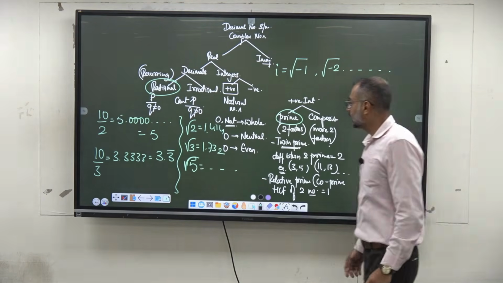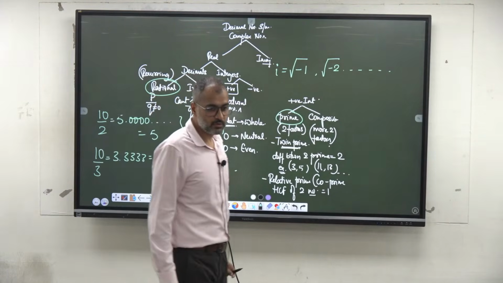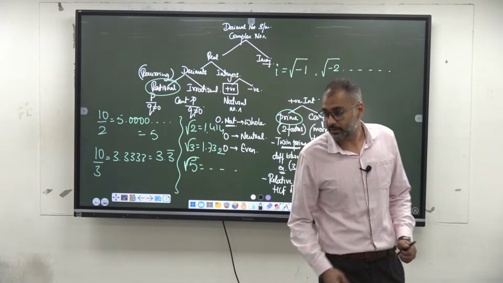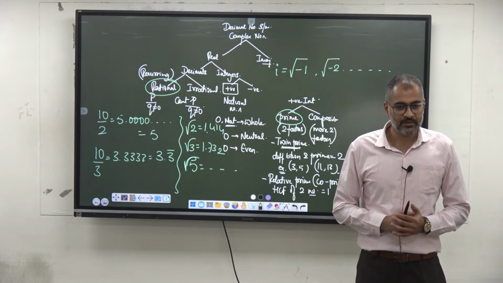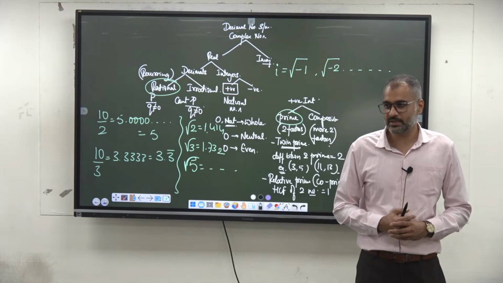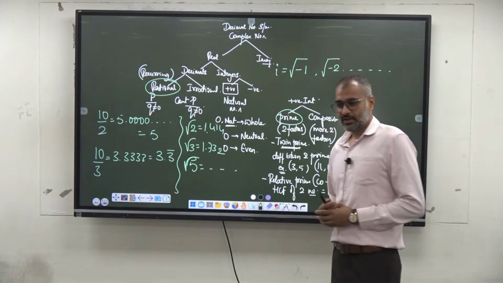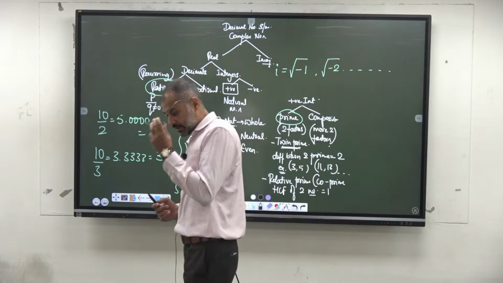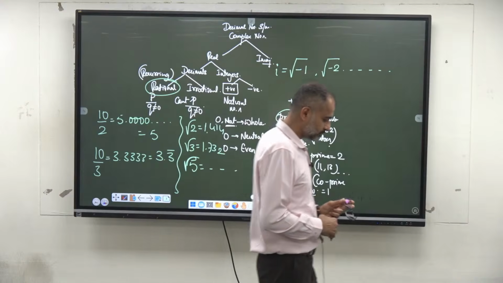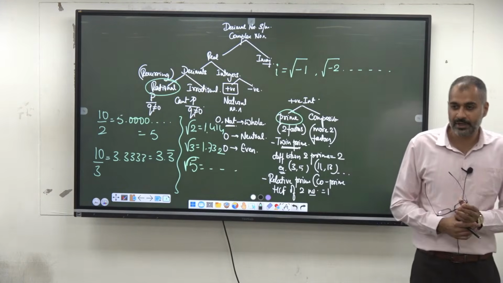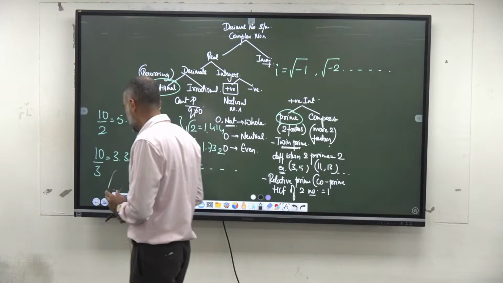If possible, watch live, or else watch it later. We'll be taking this in 2 to 3 sessions. Number system, very, very important. Without number system you can't qualify CSAT. Only with number system also you can't qualify. So do not take my words in other way. You have to have a complete syllabus. In some cases number system will be tricky. We'll see how tricky, and how to leave a question.